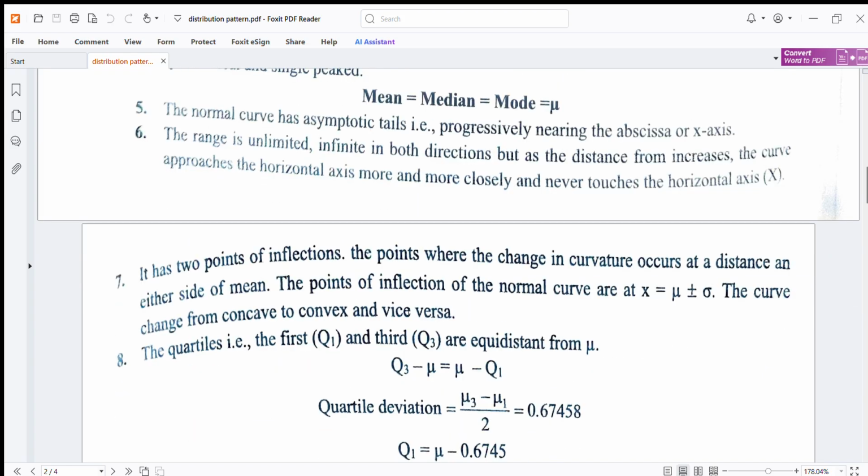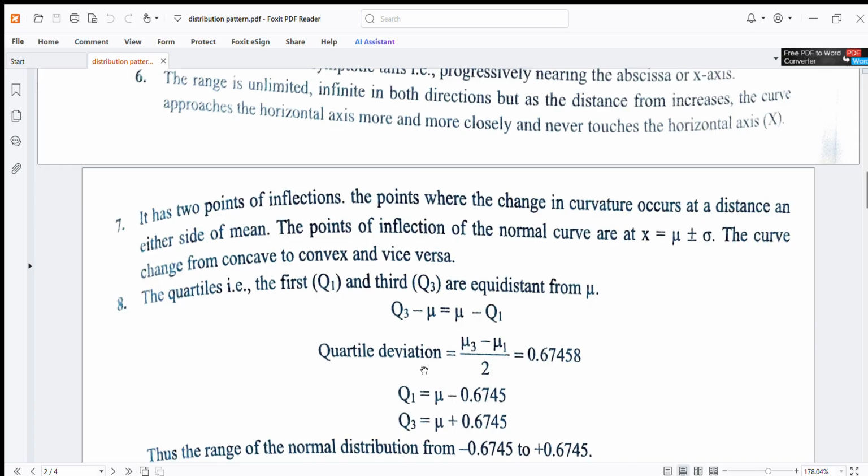It has 2 points of inflection, the points where the change in curvature occurs, at a distance sigma on either side of mean. The points of inflection of the normal curve are x is equal to mu plus minus sigma. The curve changes from concave to convex and vice versa. The first quartile Q1 and the third quartile Q3 are equidistant from mu. Q3 minus mu is equal to mu minus Q1.